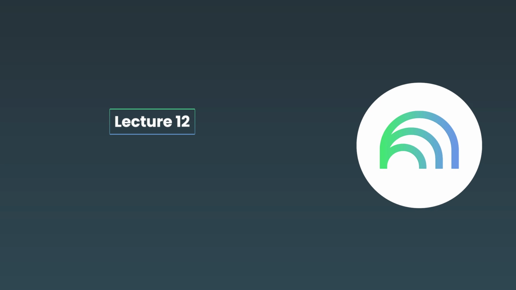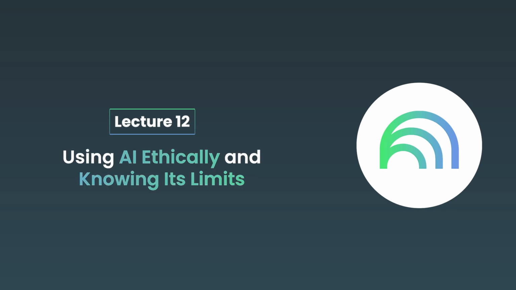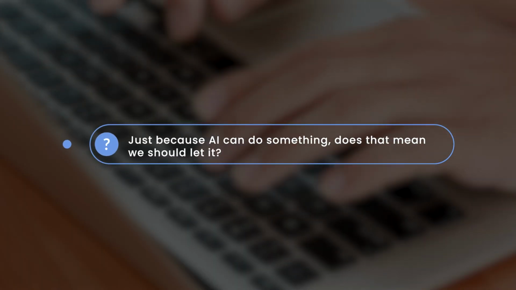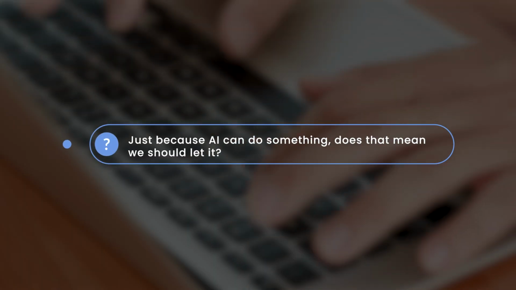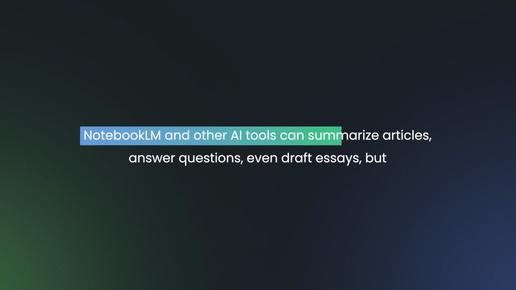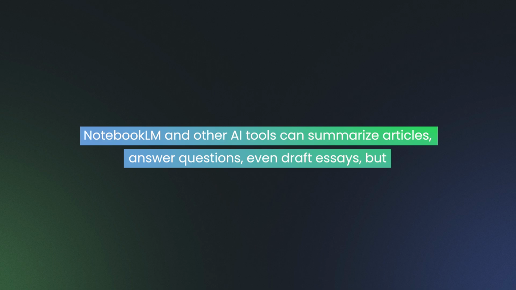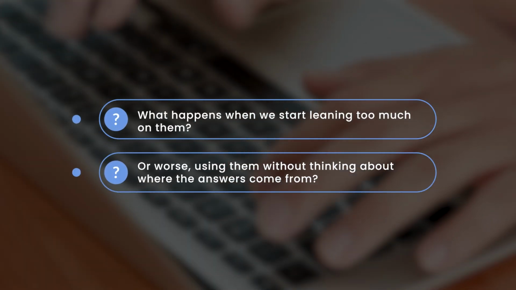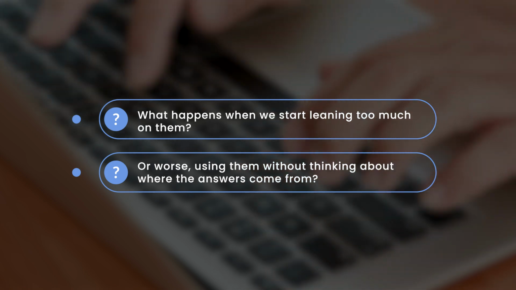Lecture 12: Using AI Ethically and Knowing Its Limits. Let me start with a question. Just because AI can do something, does that mean we should let it? NotebookLM and other AI tools can summarize articles, answer questions, even draft essays. But what happens when we start leaning too much on them? Or worse, using them without thinking about where the answers come from?